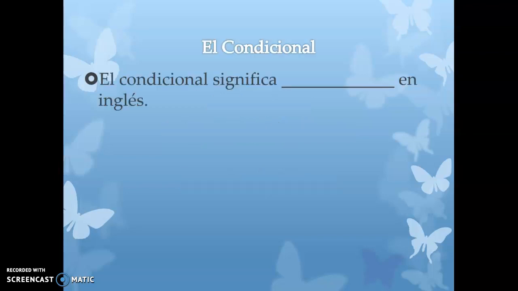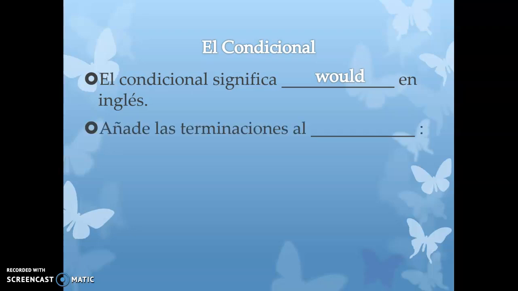So conditional means "would" in English. So how we talked about the future means "will": I will study. We will do our homework. She will go run. Conditional is "would." So if I had $1 million, I would buy a house. I would go to a party if I was allowed to. Something you would do.